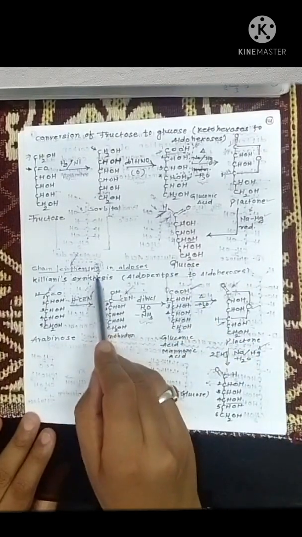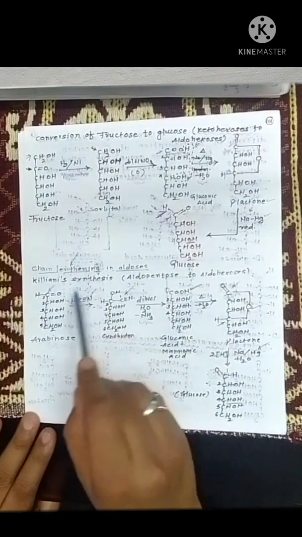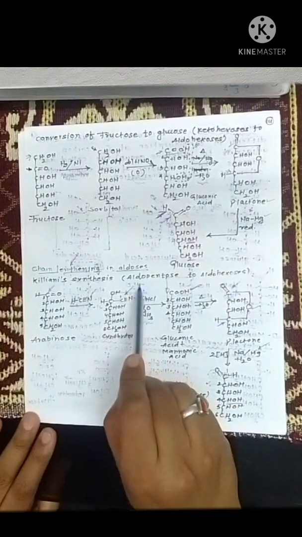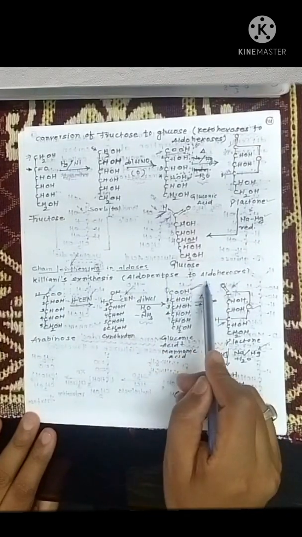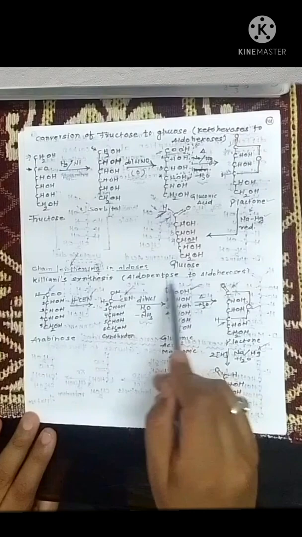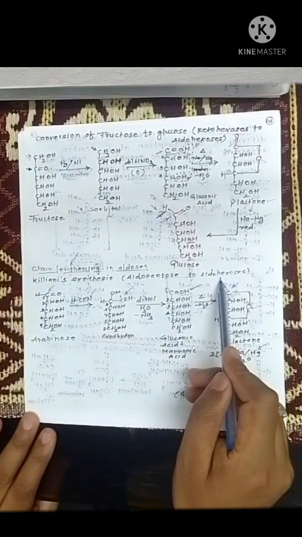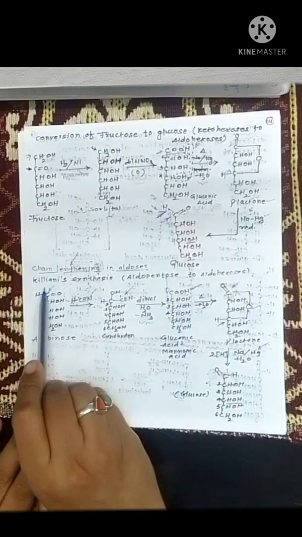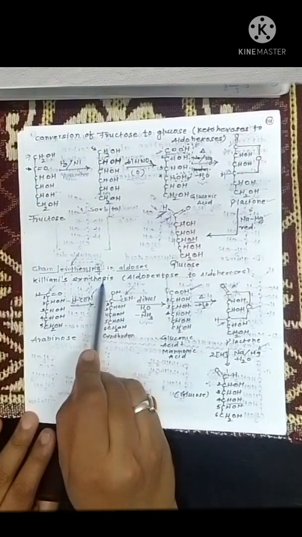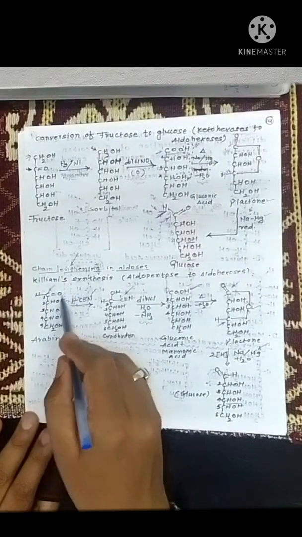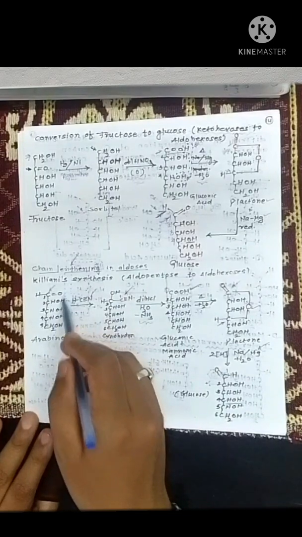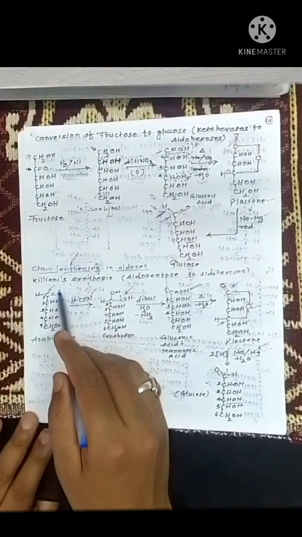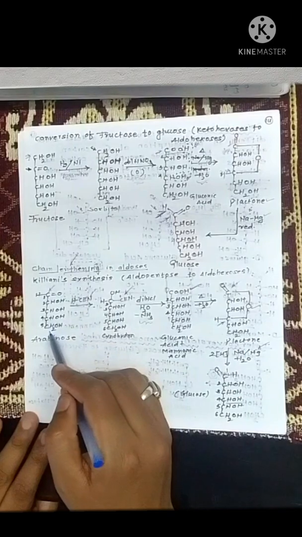Now chain lengthening in aldoses, that is, we are going to synthesize aldohexoses from aldopentoses. This is also known as Kiliani's synthesis. Just see this molecule, it is the molecule of arabinose, a 5 carbon sugar.